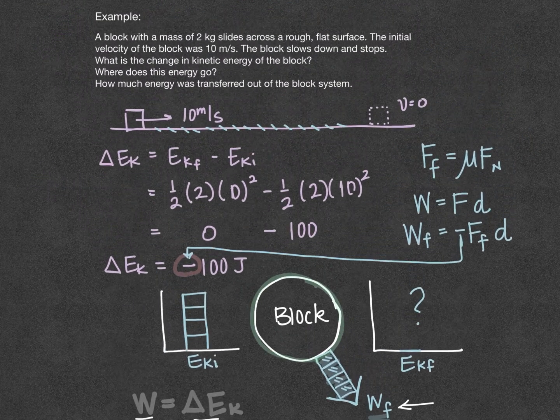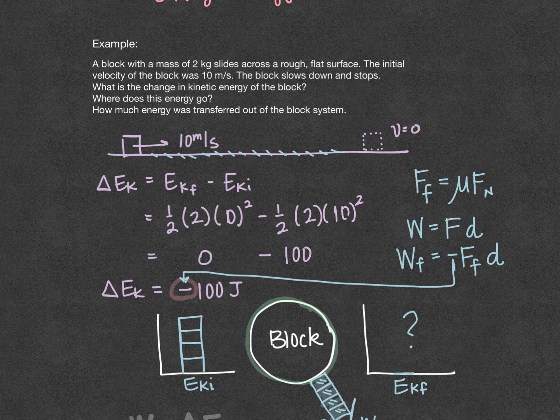It goes to the surface. The surfaces become warm. Just like if you were to rub your hands together, you would feel them become warm, and that's because they are rubbing against each other. Some of the energy stored in your body is being converted to mechanical energy as you move your hands back and forth, and you feel your hands warm up. And so how much energy was transferred out of the block system?